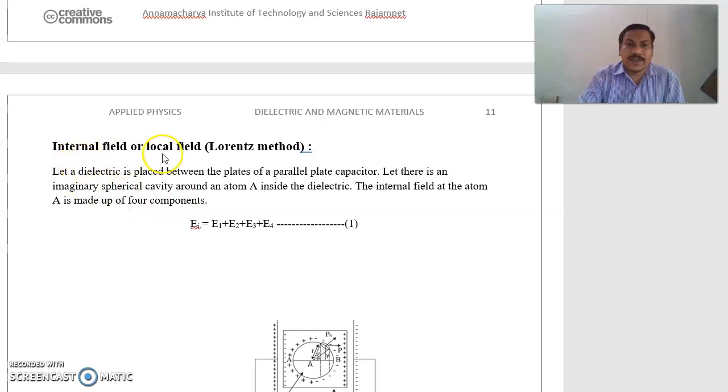Next, internal field or local field. Let a dielectric be placed between the plates of a parallel plate capacitor. Let there be an imaginary spherical cavity around an atom A inside the dielectric. The internal field at the atom A is made up of 4 components. Internal field is equal to E1 plus E2 plus E3 plus E4.